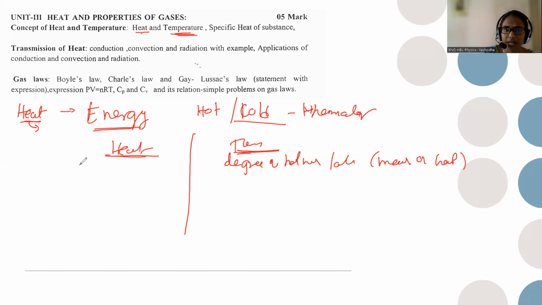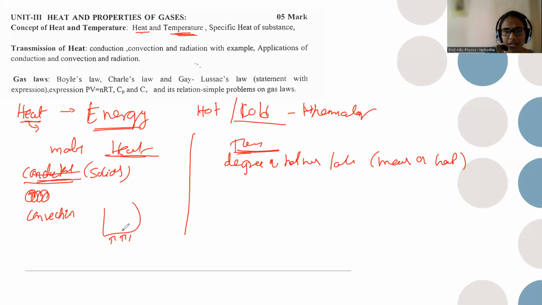The three different modes of heat transfer are, first, conduction, in the case of solids. Conduction is the process where heat transfers from one molecule to another particle; the actual particles vibrate and transfer the heat from one particle to another. This is what you see in solids, the process of conduction. The other mode is convection. Convection means, in the case of liquids, when you heat the liquid, the lower particles take the heat, go up and give the heat to the upper surface, cool there, and come back. So there is actual transfer of the particles.